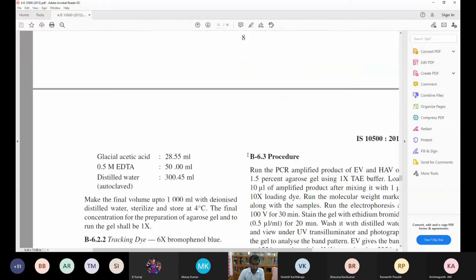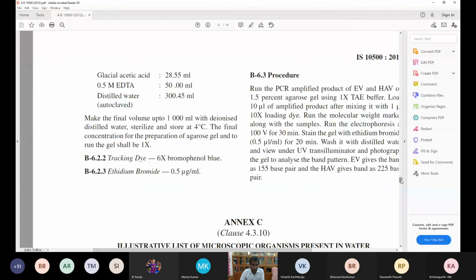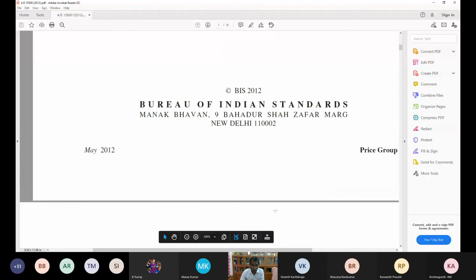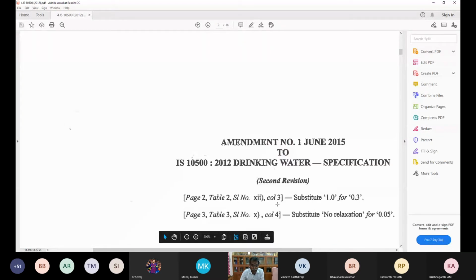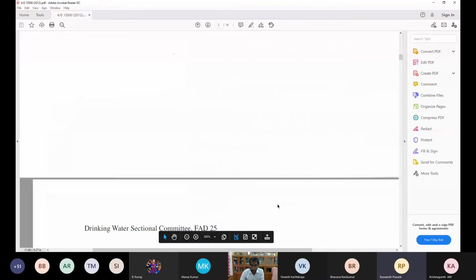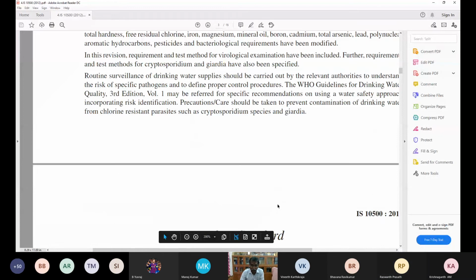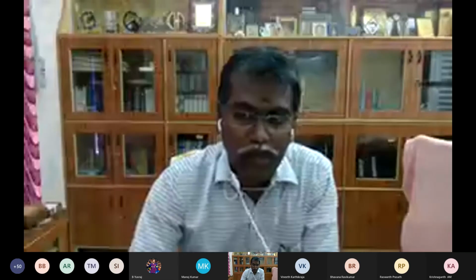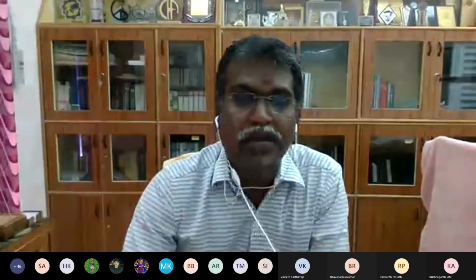Is it fine? Please refer to IS 10500:2012 drinking water quality standards. Kindly be aware of what the acceptable level is and what the permissible level is. Probably I'll upload this also, and that's what I told you. Just follow alphabetical order for remembering the parameters, physical, chemical, and microbial parameters, and remember the values.